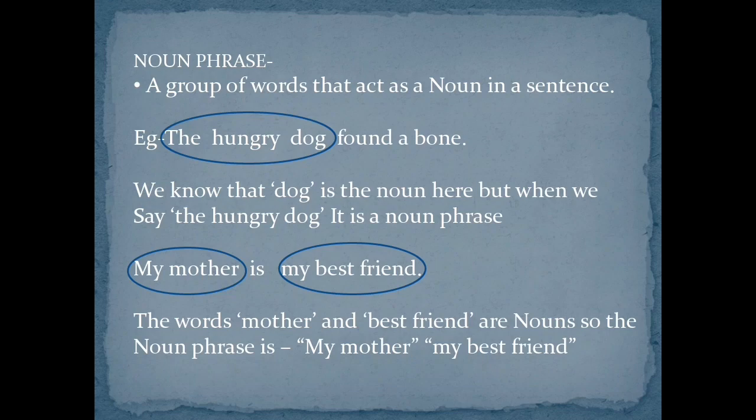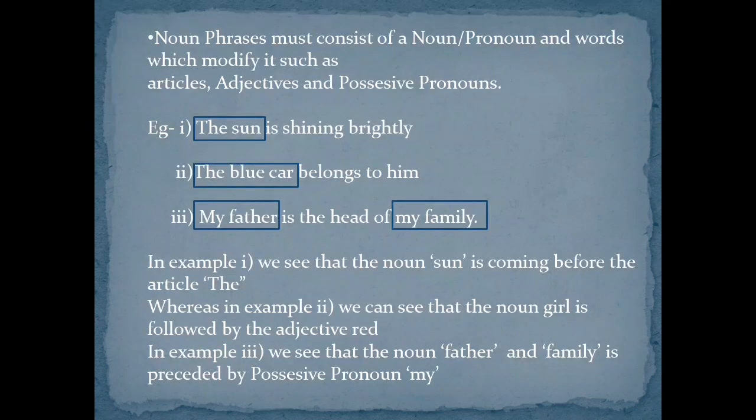My mother is my best friend. We know that mother and best friend are nouns here, but when we say my mother or my best friend, these are noun phrases. Noun phrases basically consist of a noun or pronoun and words which modify it. Now these modifying words can be articles, adjectives, and even possessive pronouns. To understand this, let us see some examples. The sun is shining brightly. We all know that the noun here is sun, but when we use the article the in front of it, it becomes a noun phrase.